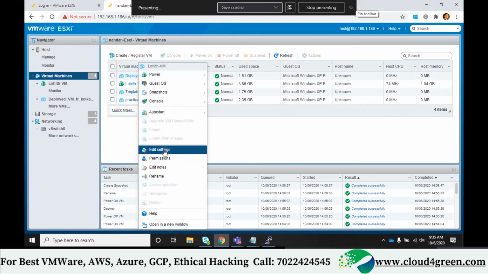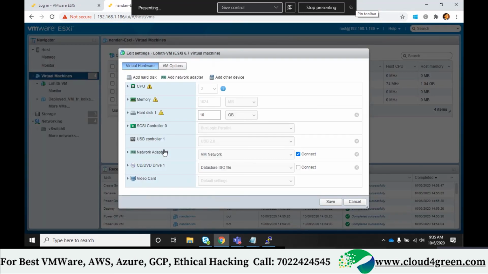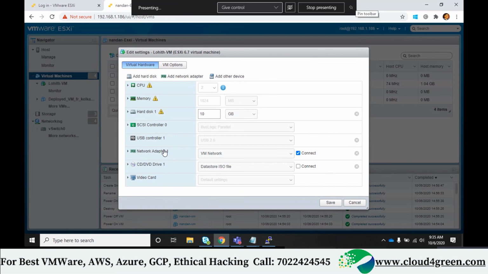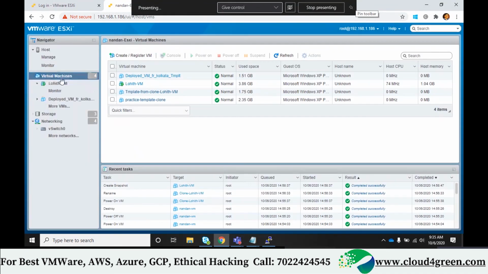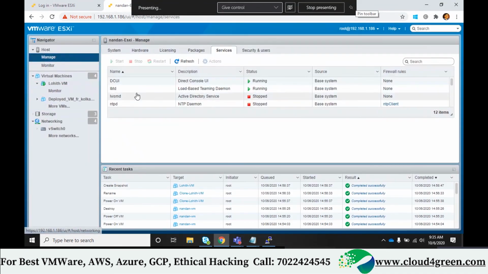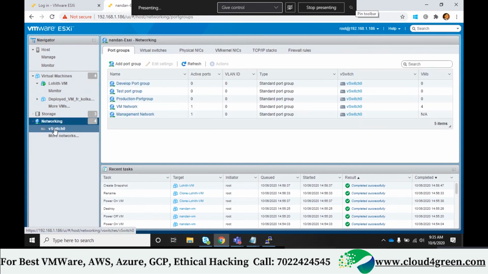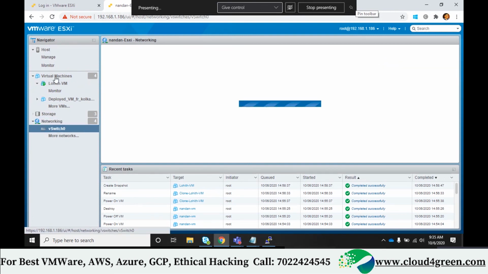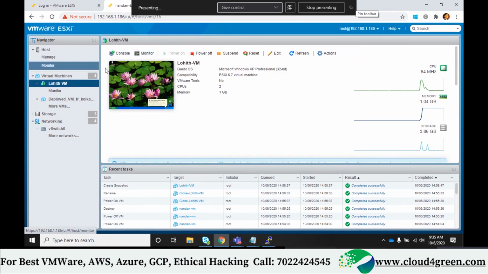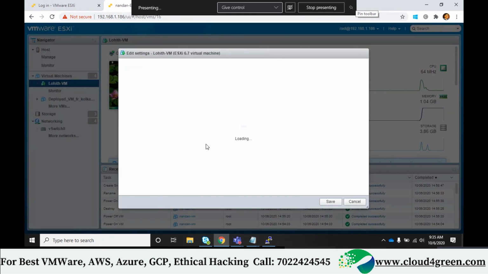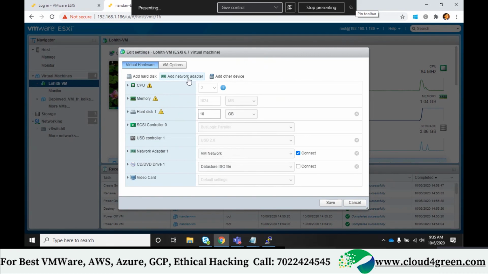If we allow live, because we are adding another hard drive or hardware changes in the... no, adding NIC card won't be a problem. I'm just wondering whether that port group is there or not. It should be there. That's why it's listing. It's there, production port group. It is there. That's not a problem. We can add the adapter anytime.